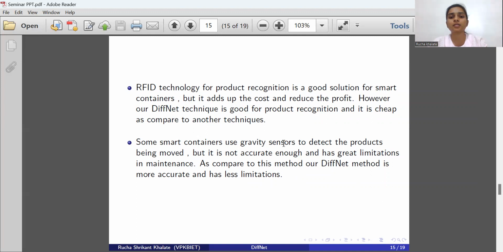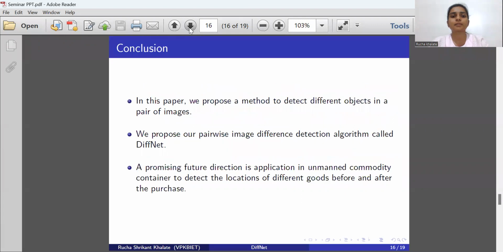A smart container uses gravity sensors to detect the product being moved, but it is not accurate enough and has great limitations in maintenance. As compared to this method, our DiffNet method is more accurate and has fewer limitations. From all this, we can say that our DiffNet method is working better than other methods.